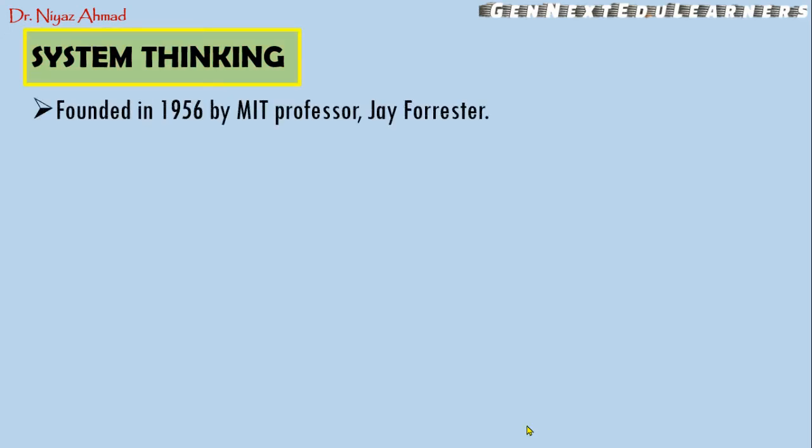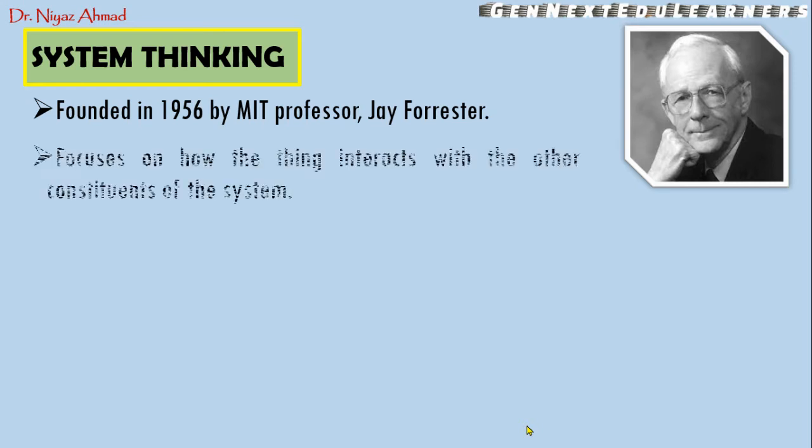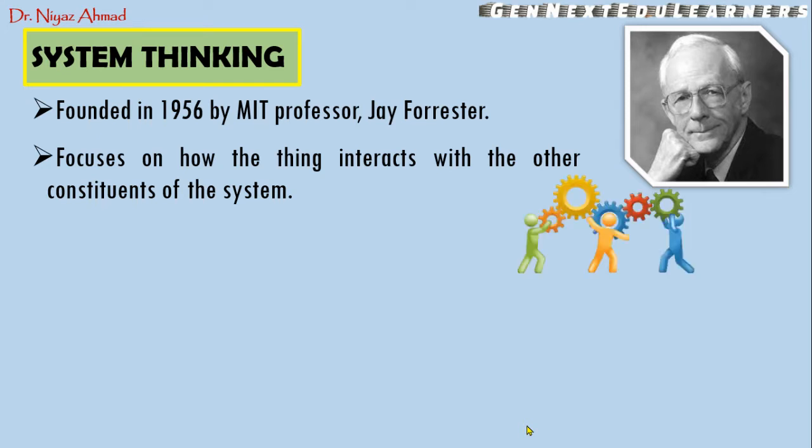This concept of system thinking was founded in 1956 by MIT professor J. Forrester. J. Forrester first coined this term, system thinking, in 1956. In system thinking, we are focusing on how things interact with each other, the constituents of the system. Here we are taking into consideration the interaction of the parts of the system or the constituents of the system.